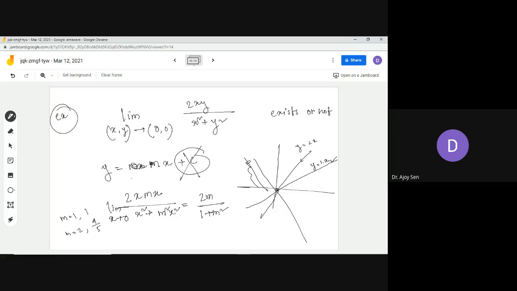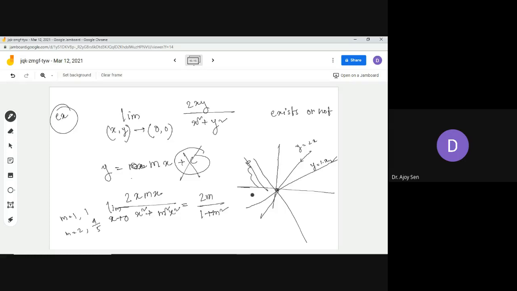Here we are taking a particular kind of path, though there are many paths, and you see that the value depends on m. Whatever path you choose, the value will come different. That means there is a dependence on path, and that's why the limit does not exist.